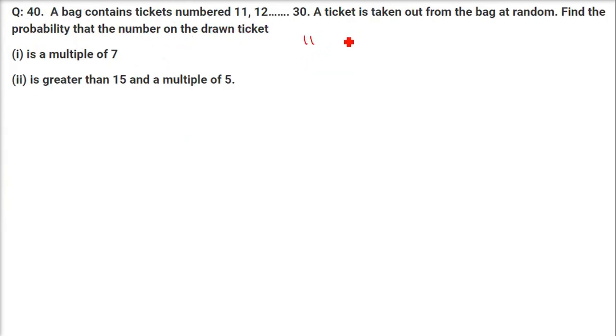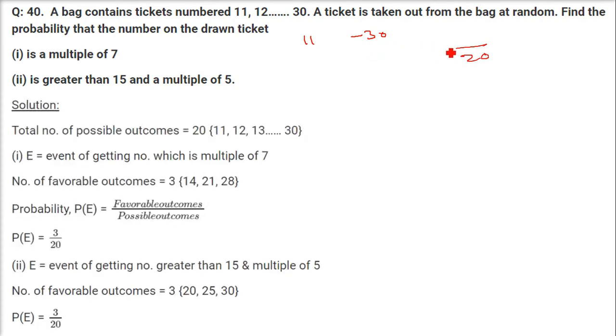A bag contains tickets from 11 to 30. So how many numbers are there? Just subtract 10 from here. So you have in all 20. In all 20. So 20 will always be the denominator in both the cases. So 20 is the total number of possible outcomes. A ticket is drawn out from the bag at random. Find the probability that the number on the drawn ticket is a multiple of 7.